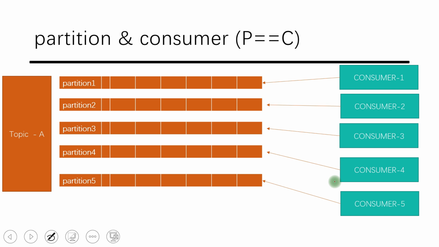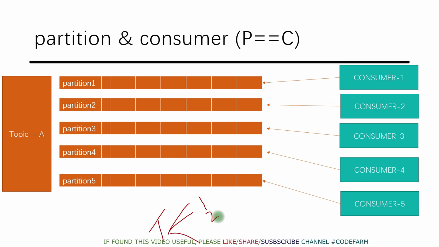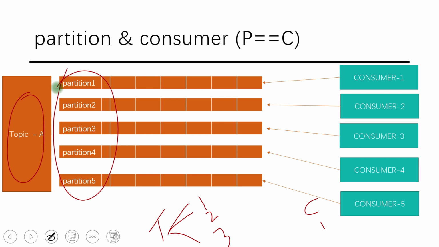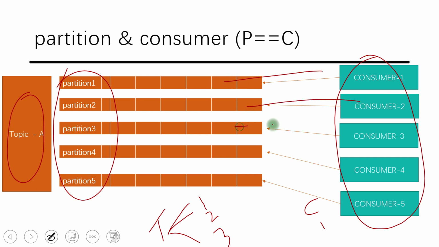There is an important construct that we need to understand here. Our topic has different partitions, 1, 2, 3, right? And on the consumer side, there can be multiple consumers. Say we have this topic with 5 partitions, and in the ideal scenario, we have 5 consumers. If there are equal partitions and consumers, there is a straightforward one-to-one setup. One partition will be assigned to one consumer. This is the ideal scenario where we get maximum parallelism.